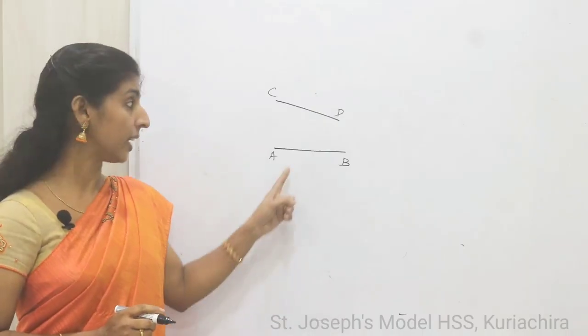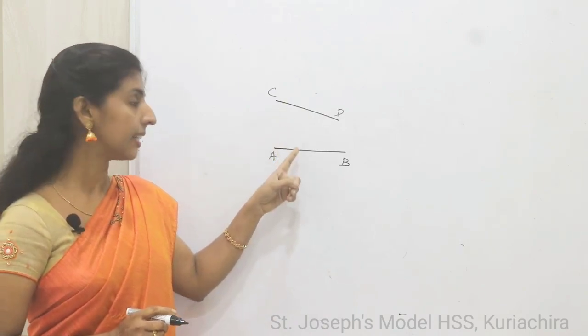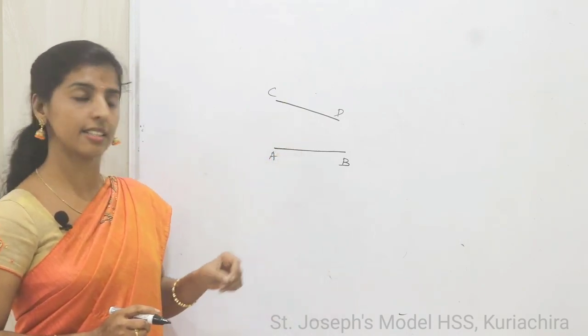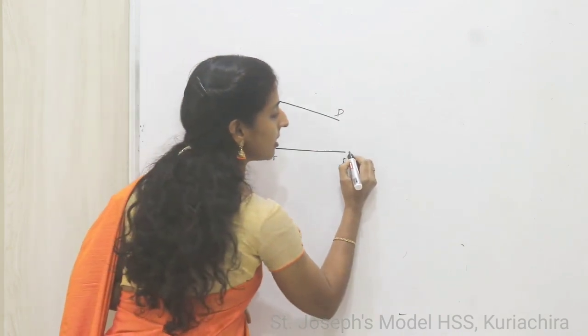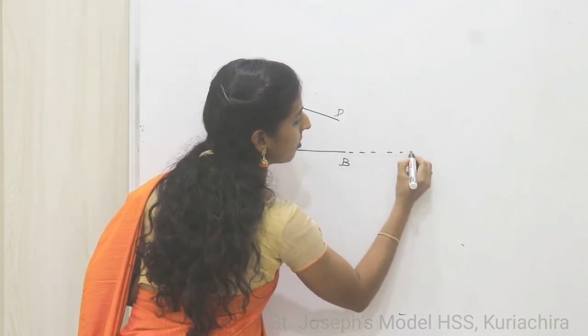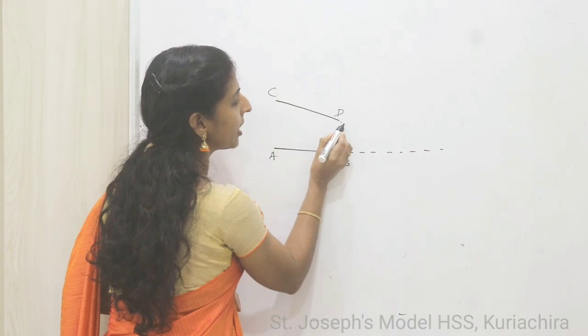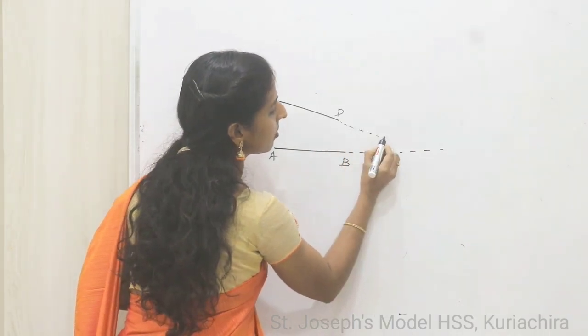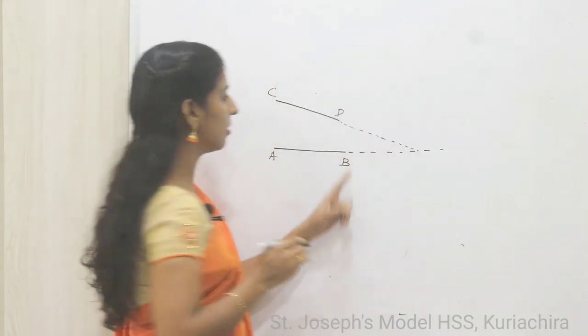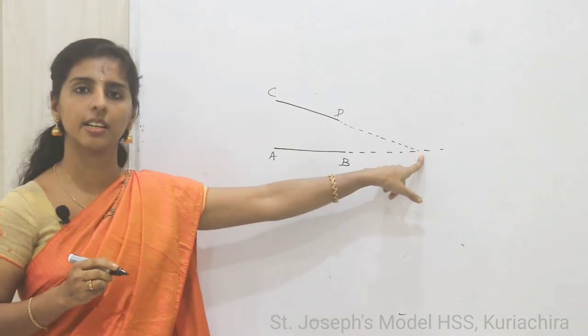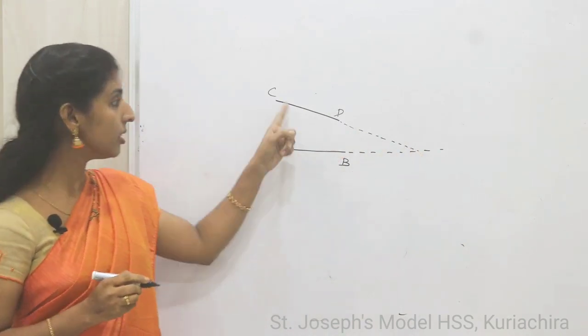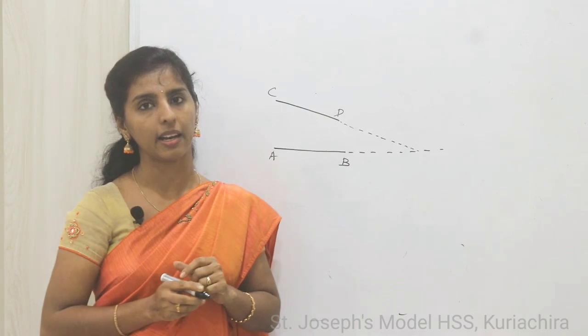What about these two lines AB and CD? Are they parallel? We can check it. So we can extend this. This also we can extend. So this point meets here. So that means these two lines are not parallel.